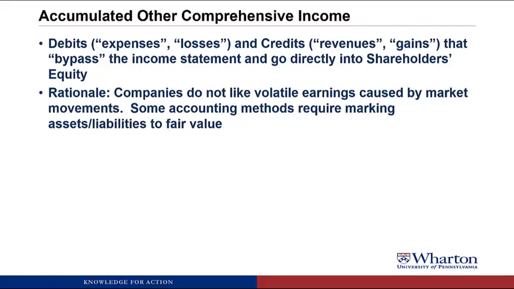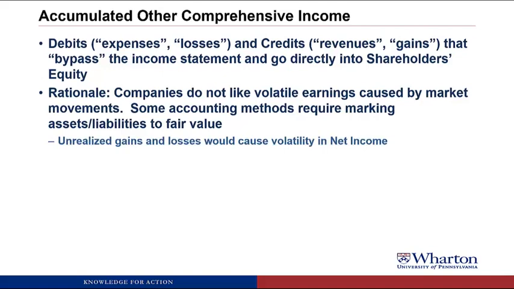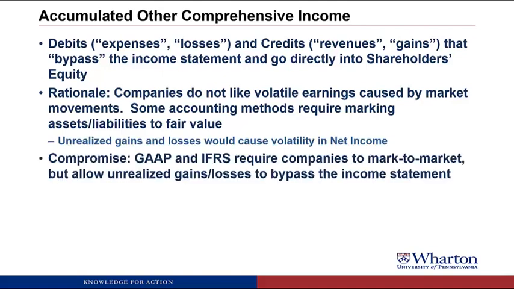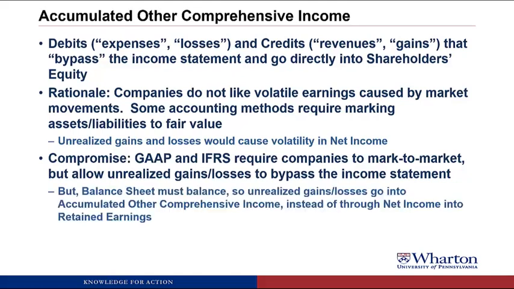The rationale is that companies don't like volatile earnings caused by market movements, but we have some accounting methods out there that require marking assets or liabilities to fair value, marking them to market value, which then create unrealized gains and losses, which would cause that volatility in net income. So as a compromise, US GAAP and IFRS require companies to mark to market in these situations, but they sometimes allow unrealized gains and losses to bypass the income statement, which sounds good in theory, but in practice, the balance sheet must balance. So the unrealized gains and losses have to go somewhere. So we created this accumulated other comprehensive income account, which is where they can go instead of going through net income and into retained earnings.